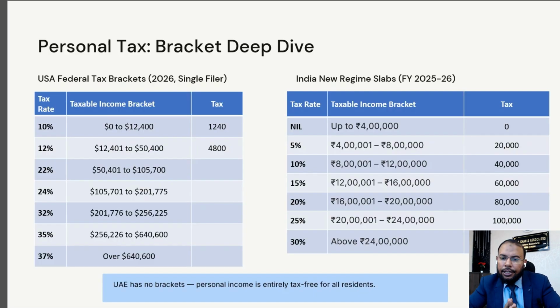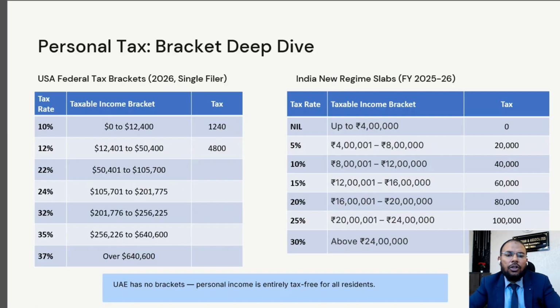Similarly in India, if you are following the new tax regime, up to 4 lakh there is no tax. Beyond 4 lakh to 8 lakh there is 5%, 8 to 12 lakh 10%, 12 to 16 lakh 15%, 16 to 20 lakh 20%, 20 to 24 lakh 25%, and above 24 lakh there is 30%. This is the criteria of the tax slab. I hope it is clear for India and USA.